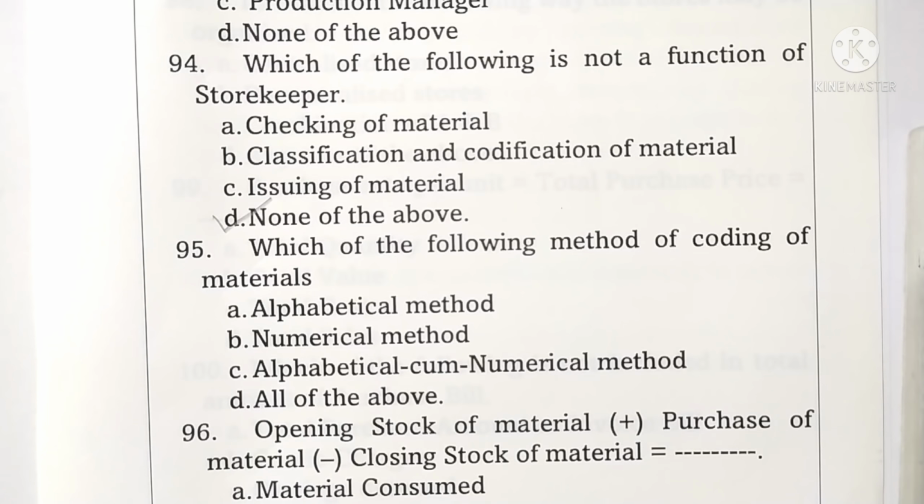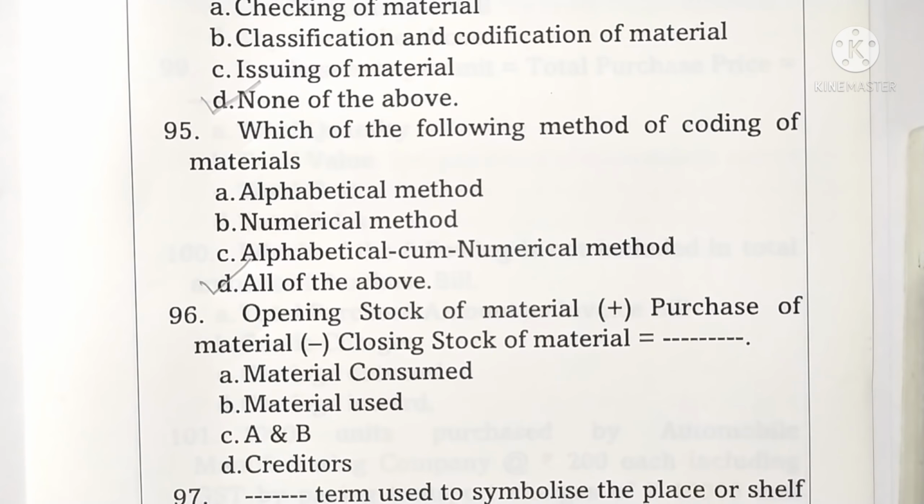Question 95. Which of the following method of coding of materials? Options are given: alphabetical method, numerical method, alphabetical cum numerical method, and all of the above. Here, all of the above is correct answer. Option D is correct one.